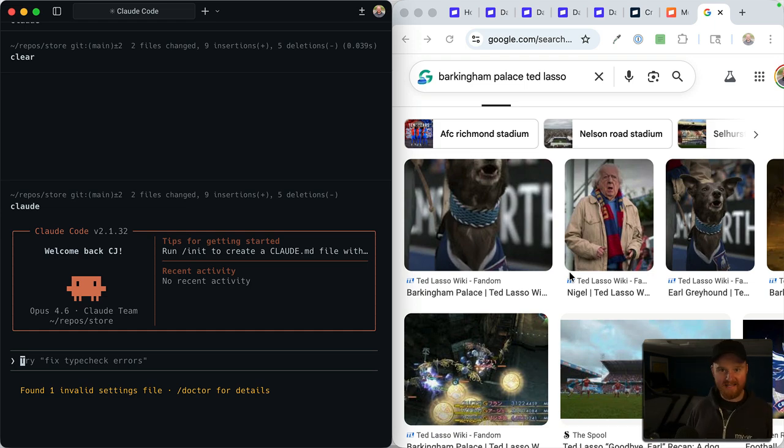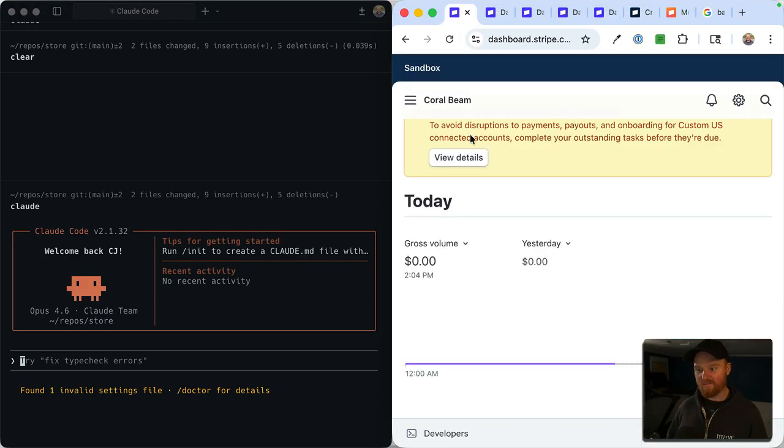We're talking about Barkingham Palace today. Imagine that you're Barkingham Palace and you need to collect donations from all of the players from AFC Richmond that are going to go into your fund so that you can have the best daycare and continue providing the best mascots for the AFC Richmond.